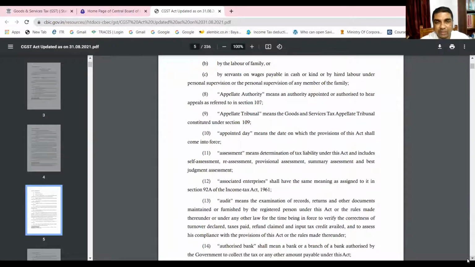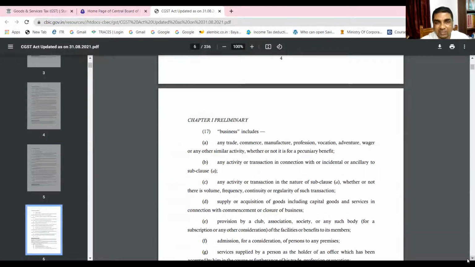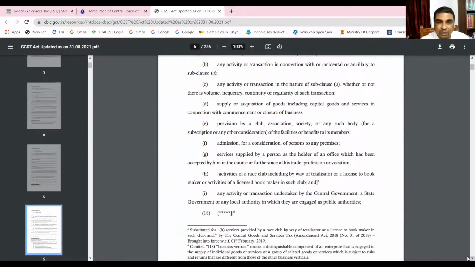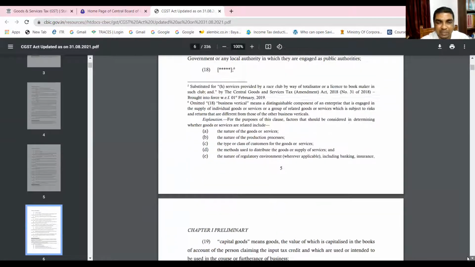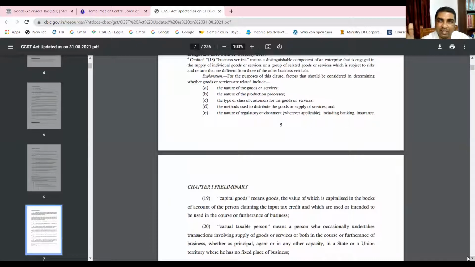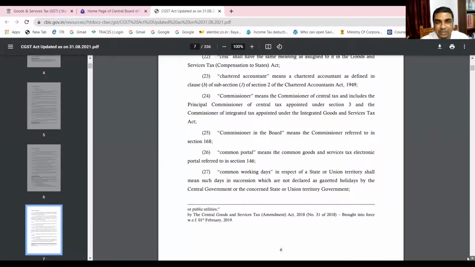But before that, a few other definitions we need to learn. Some of them we have learned in our previous class. For example, the definition of business, which is there under section 2, clause 17. This is important for us because one of the concepts is that the supply has to be connected with the business. There has to be some nexus with the business. It should be in the context of furtherance of business. So we need to understand the meaning of business.